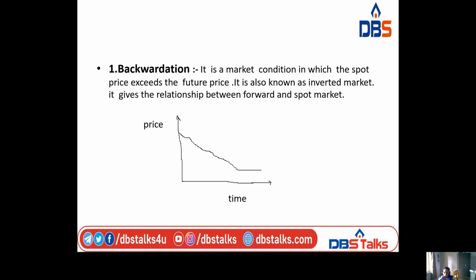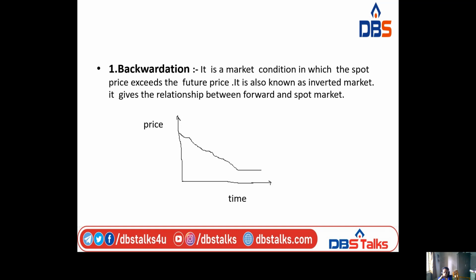It gives a relation between the forward and spot market. Whenever we draw a graph between price and time, the graph will be like this.